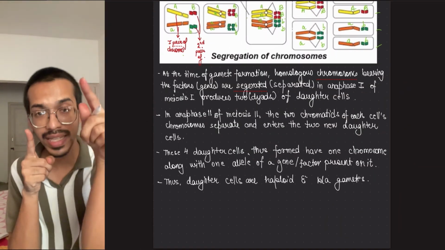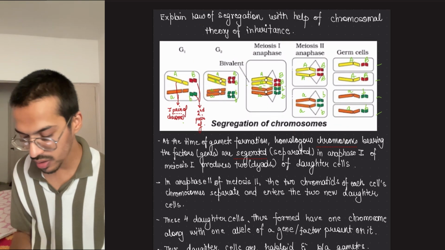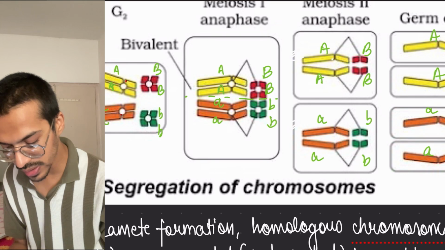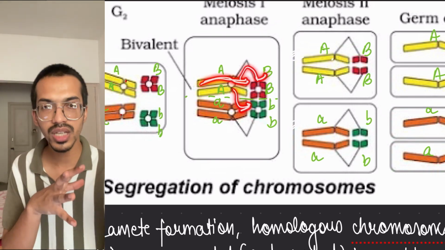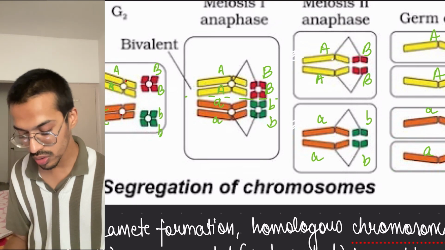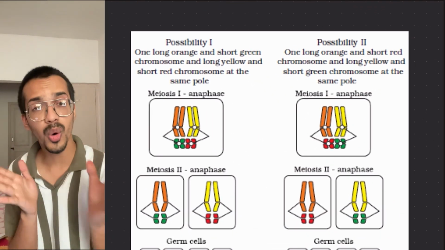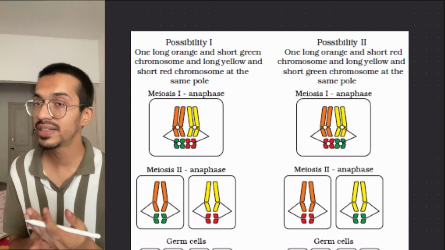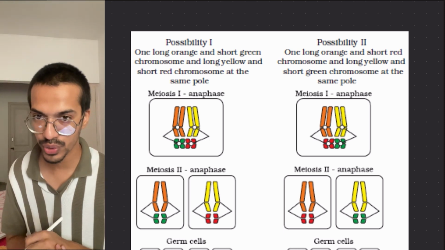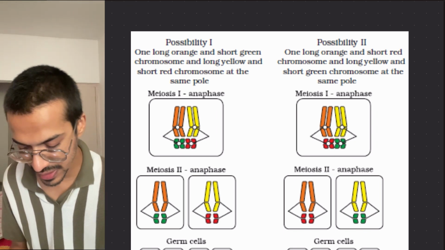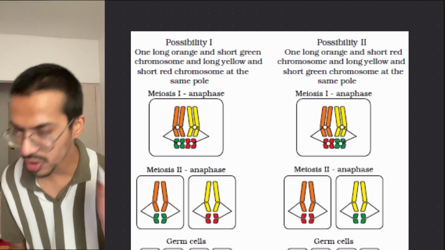But what about the taking up? I have told you over here that it has options. What option? That this one thing can go with this or this thing can go with this. So the option comes up now. I have shown you also. So this thing is explained over here, that how the law of independent assortment is also being explained. Let's see that. What possibility is there? First we will see it and then we're going to write it up.